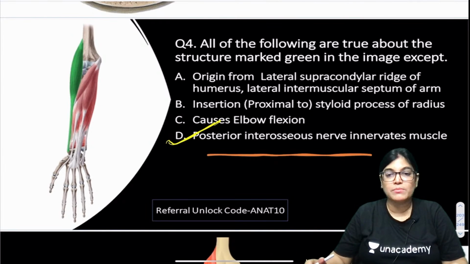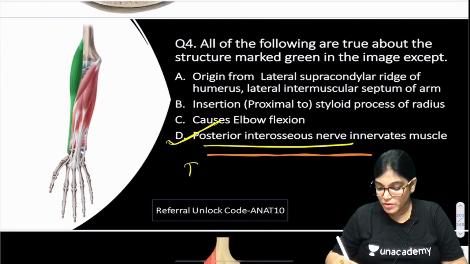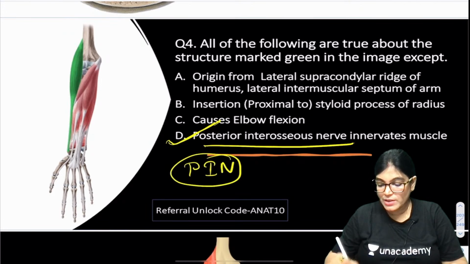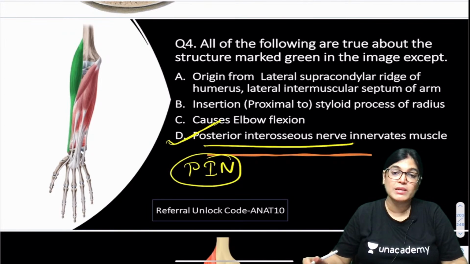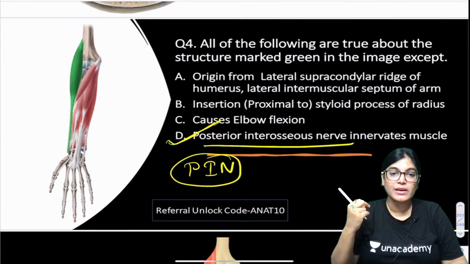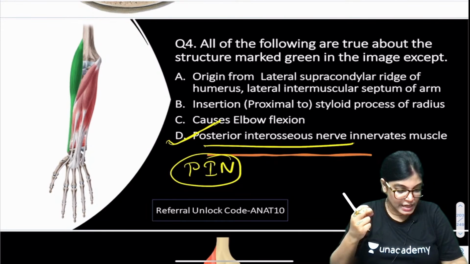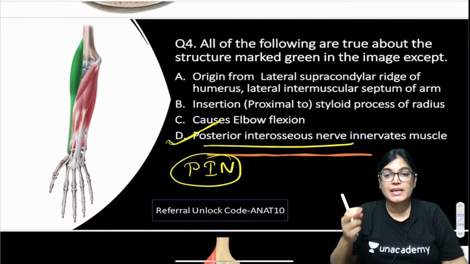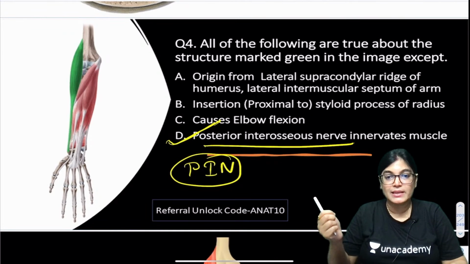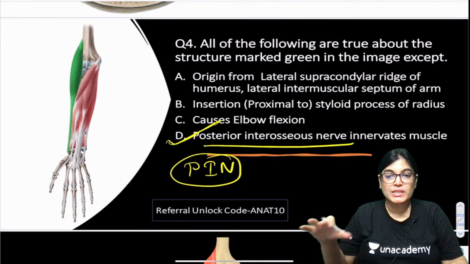Okay, the extensor muscles which are not supplied directly by the deep part, posterior interosseous nerve, in short form we call it PIN nerve. It's the deep branch of radial nerve and it supplies all the extensor muscles except two muscles. Which two muscles of the extensor compartment are not innervated by posterior interosseous nerve, but by radial nerve directly? Yes, you are right, Acharya. The two muscles are brachioradialis and extensor carpi radialis longus, which are supplied by radial nerve directly. And the muscle is brachioradialis. Okay, so all other options are absolutely correct.